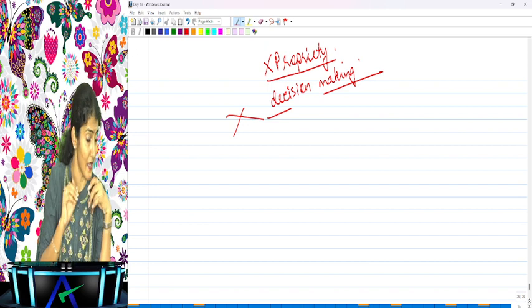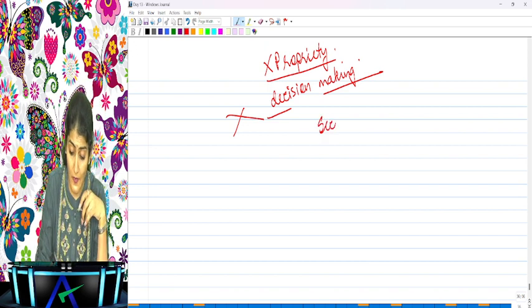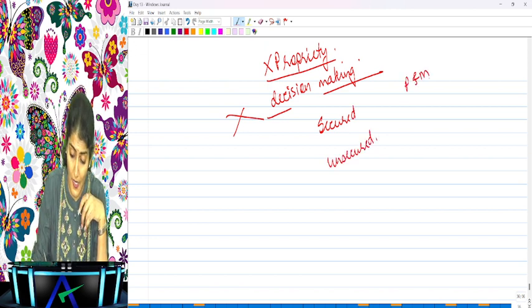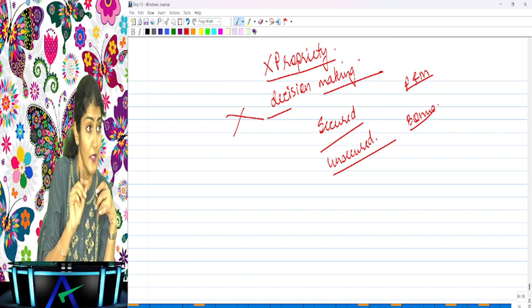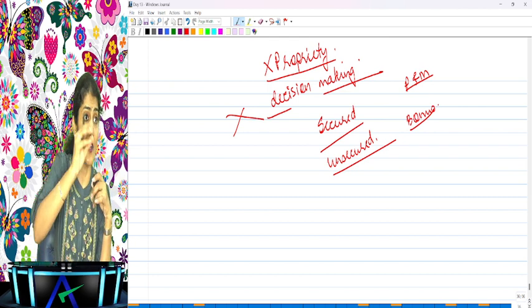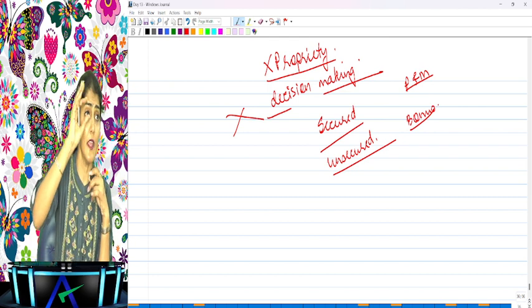Are you understanding that? Whether the company gives a secured loan or an unsecured loan, is it my concern? No. Whether they purchase plant and machinery or give bonus to employees, is it my concern? No. What is only my concern? That it should be as per AFRF. The accounting and disclosure should be as per the AFRF.